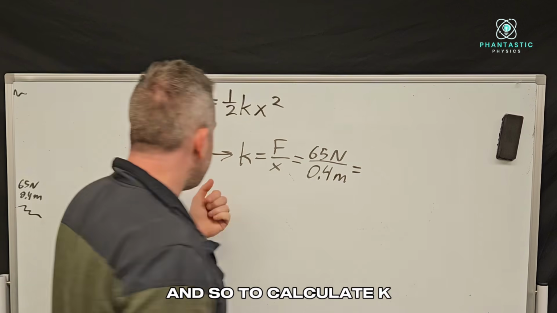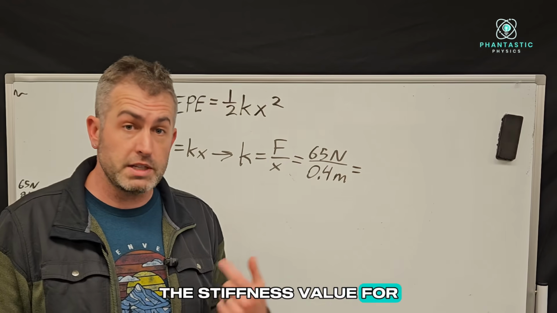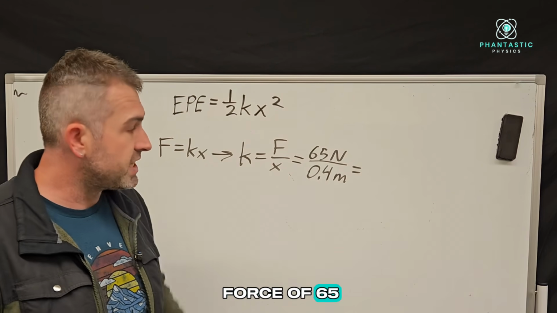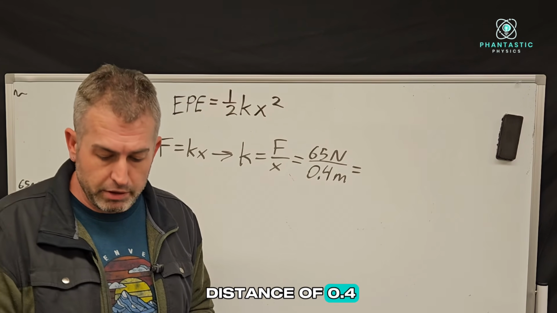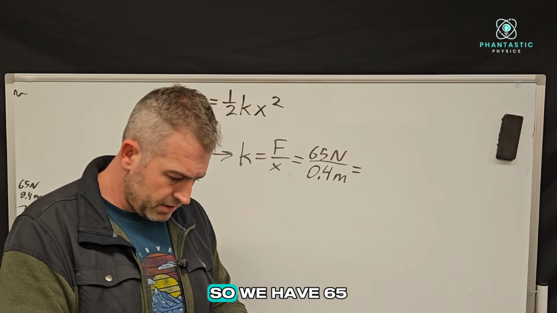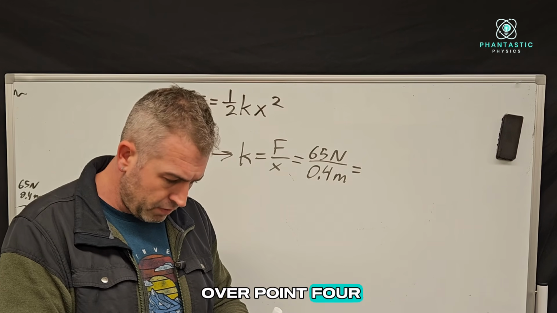And so to calculate k, the stiffness value for this bowstring, I just take the force of 65 and divide by the distance of 0.4. And so I'm going to do that now. So we have 65 over 0.4.